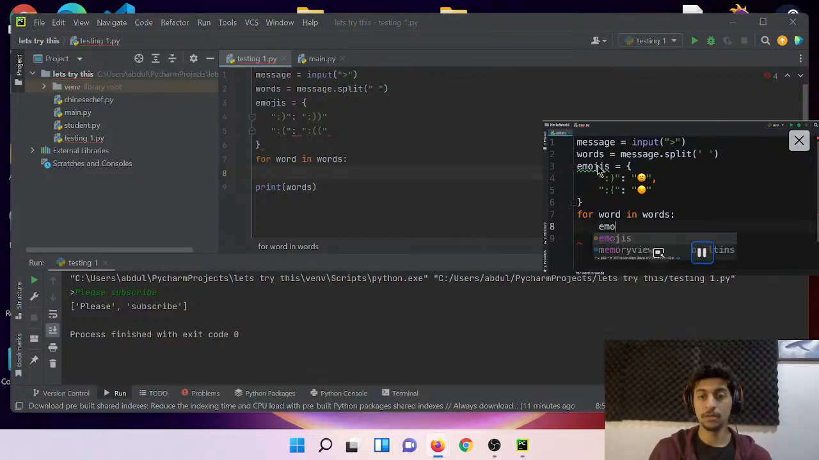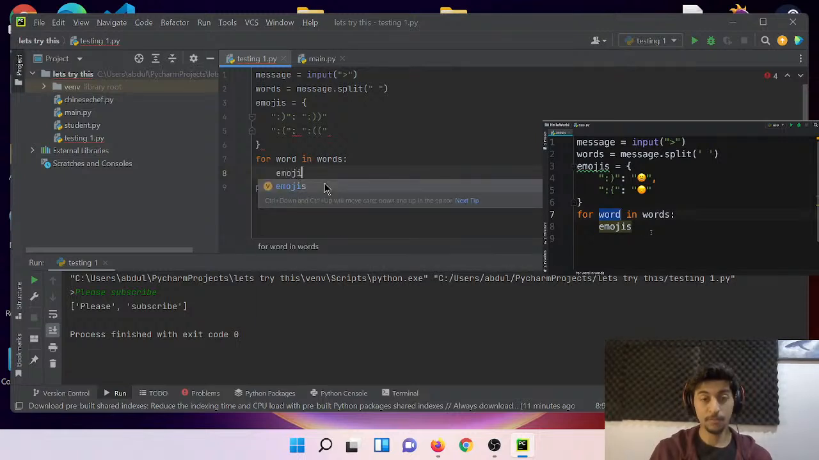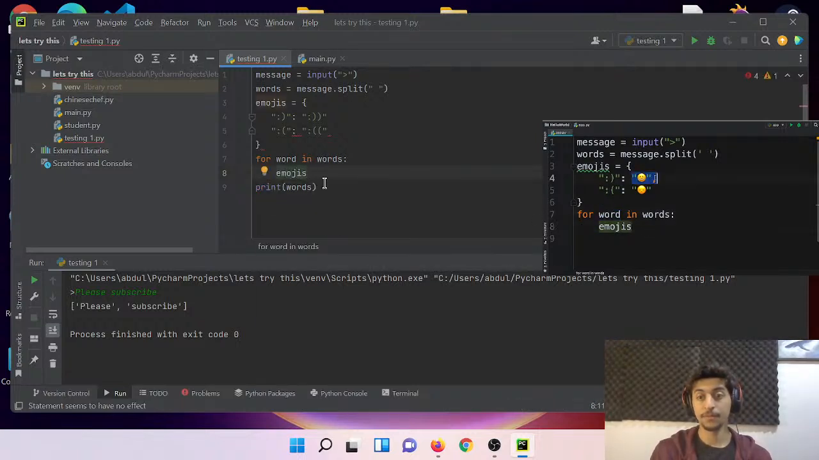We want to go to our dictionary and see if we have an item with this word as the key. If we have an item with that key, then we'll get its value.